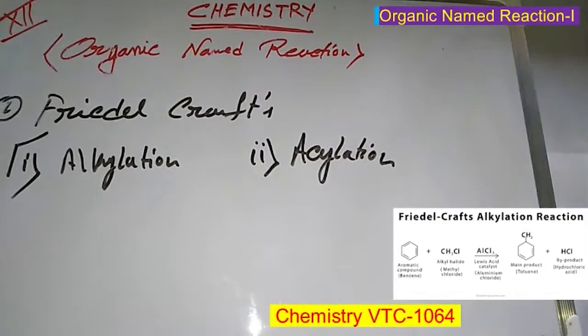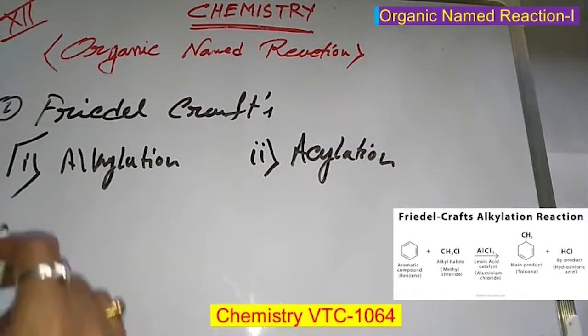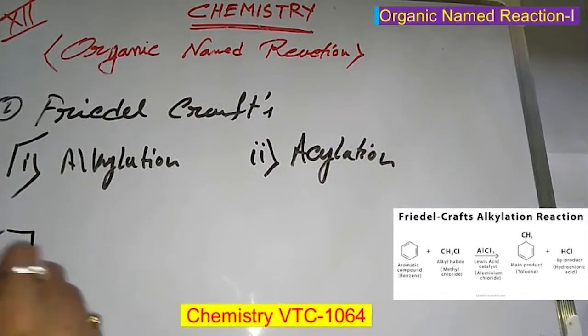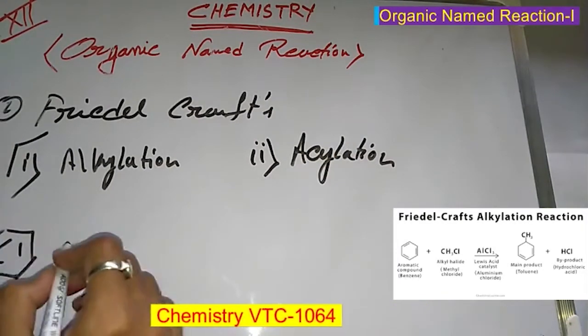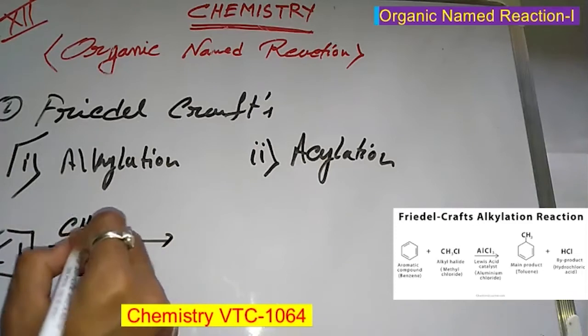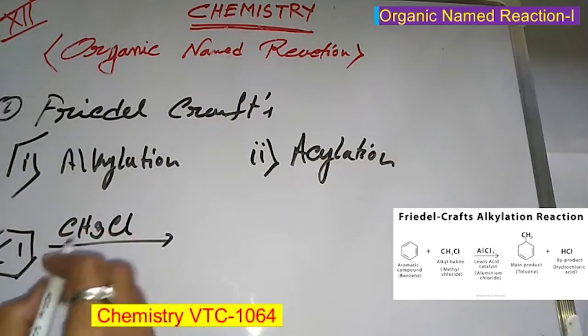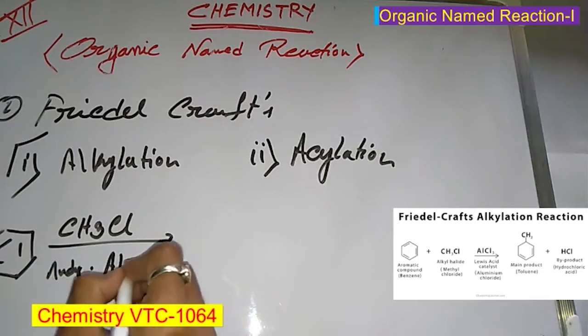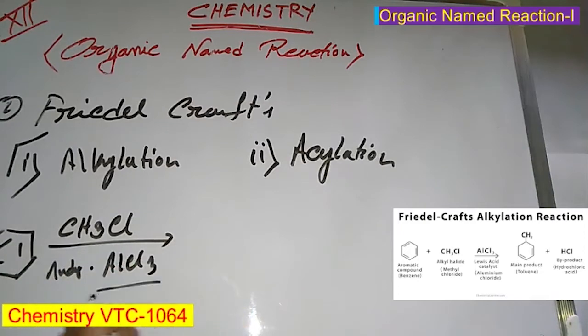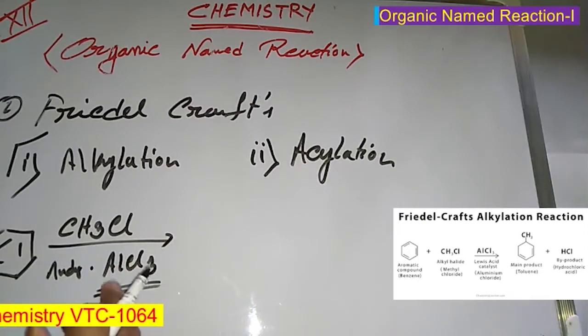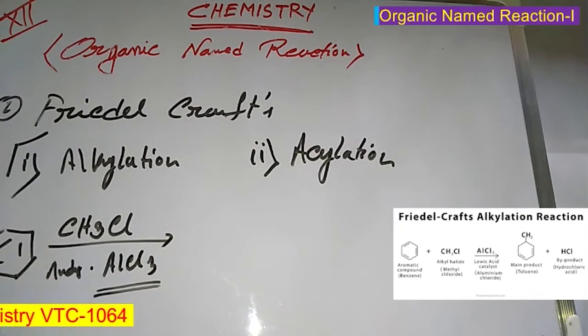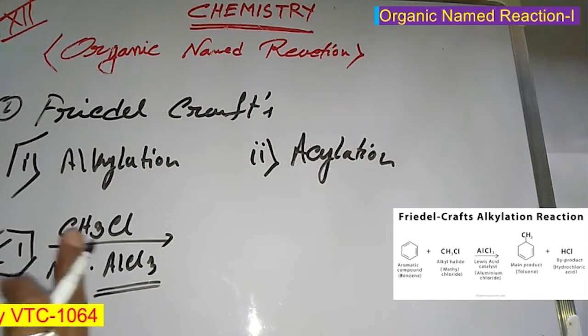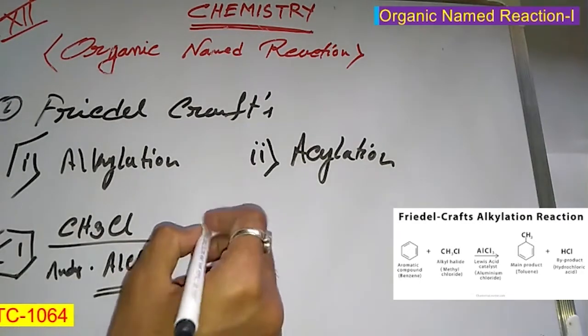That is also an aromatic electrophilic substitution reaction. Benzene reacts with CH3Cl in a medium of anhydrous AlCl3. Mind it, anhydrous AlCl3 acts as a Lewis acid, very important. You can also use BF3 as a Lewis acid. Benzene reacts with CH3Cl and the product is